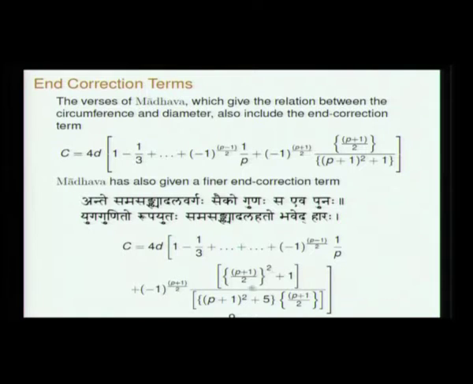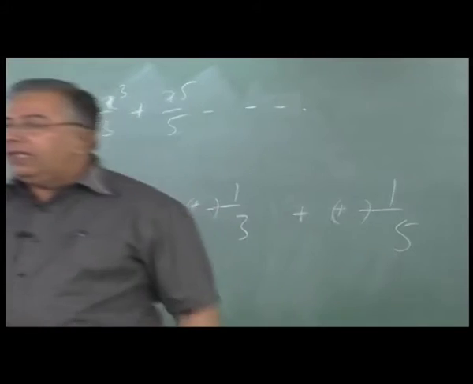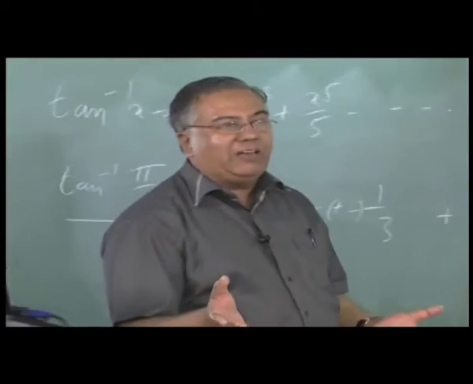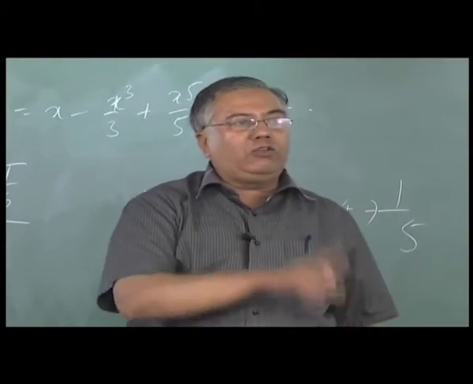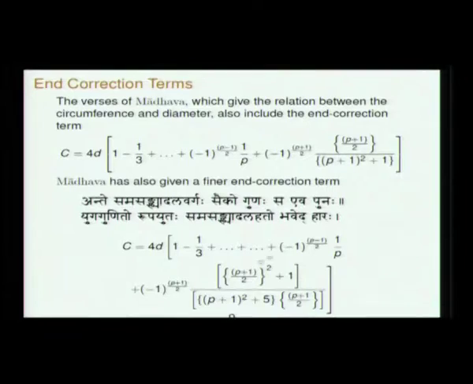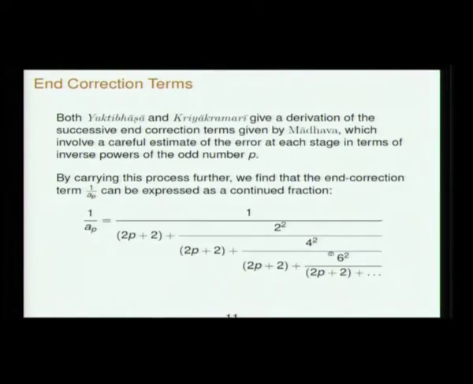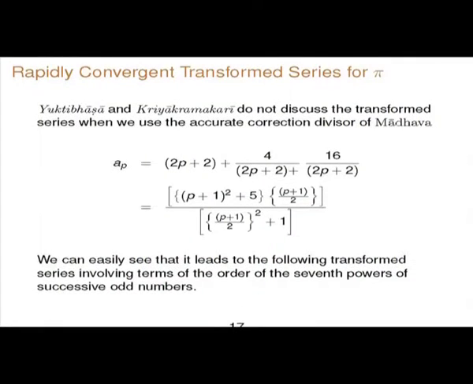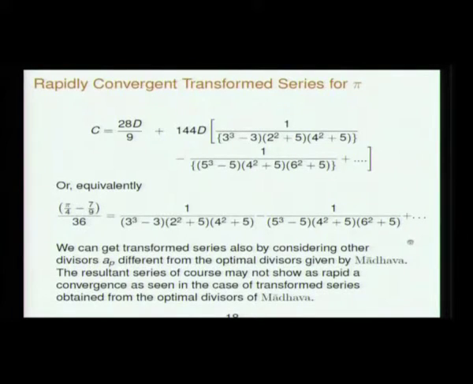This one, this correction term, this transformation series is not given in Yukti Bhasha or Kriya Kramakari. This one is given. This is giving you that 4 plus 3 to the power 5 plus 4 into 3. The 1 over 2p plus 2, which was not given by Madhava, that 0th order correction, will give you the 3 cube minus 3, 5 cube minus 5. This is the 7th power. The Madhava correction actually corresponds to the 7th power. So the beauty of this kind of transformation, we are using this divisor, the 3rd order divisor of Madhava, and that will give you the 7th powers.